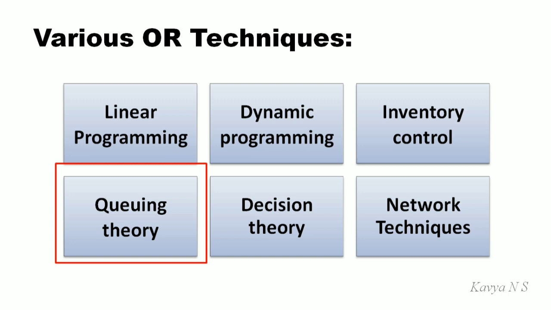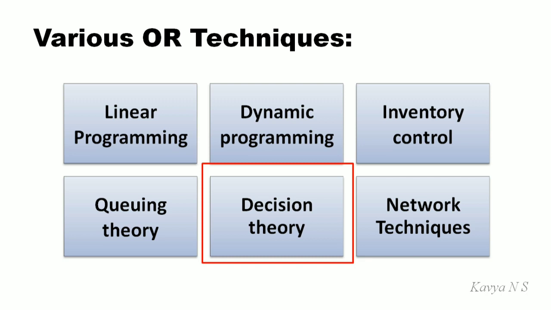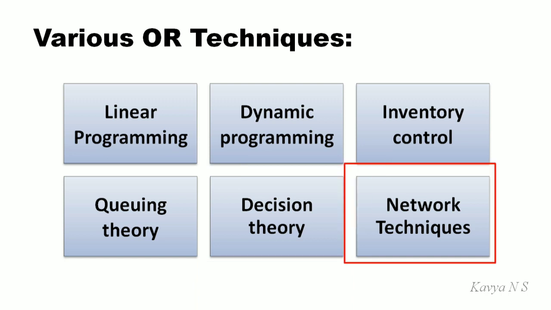As I have mentioned earlier, to solve problems in hotel management, customers queue in banks and so on. Decision theory is a technique used to predict climate and in gaming and so on. Network techniques is used in infrastructures like road construction, bridge construction, etc. So in this course our main focus is on linear programming.